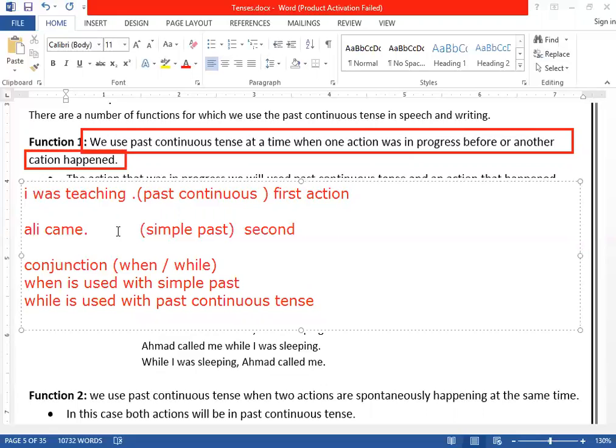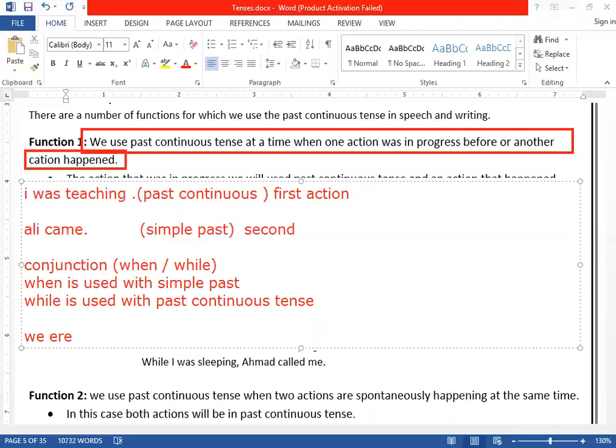Now look here. We want to combine these two actions together. Get it? Like if I say, we were eating, for example, our lunch. Now can you see? We were eating our lunch. Continuous action, it was in progress. When guests came. Now can you see? We have got two: number one, this action, and the second one, this action, the second action that happened. And can you see we have combined them with the conjunction when.